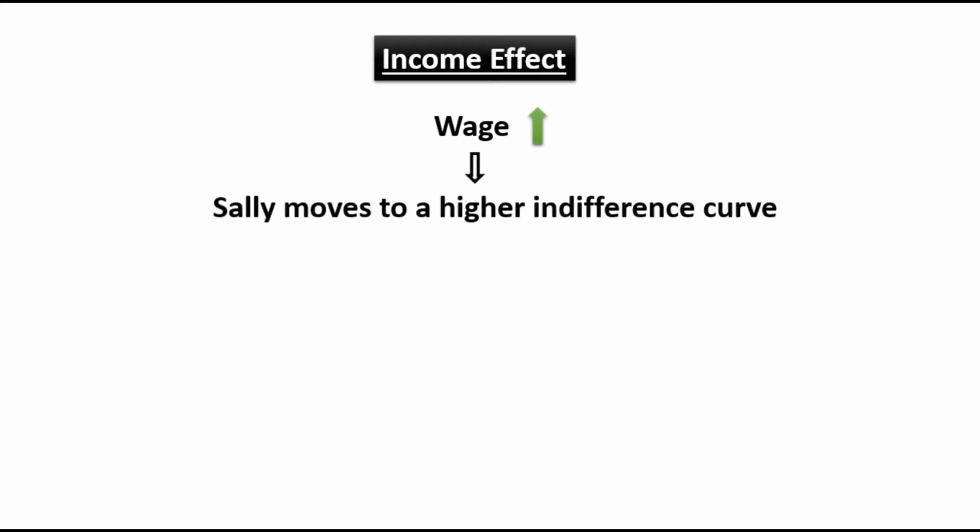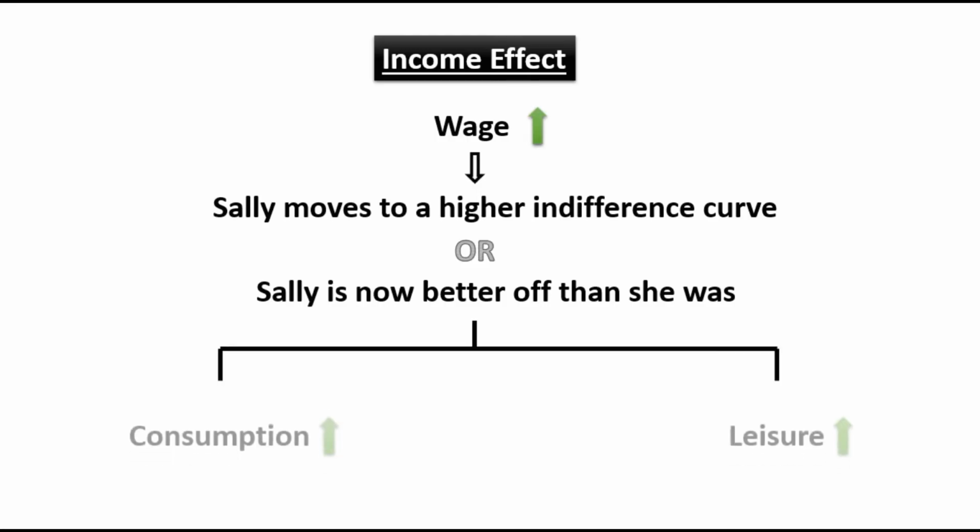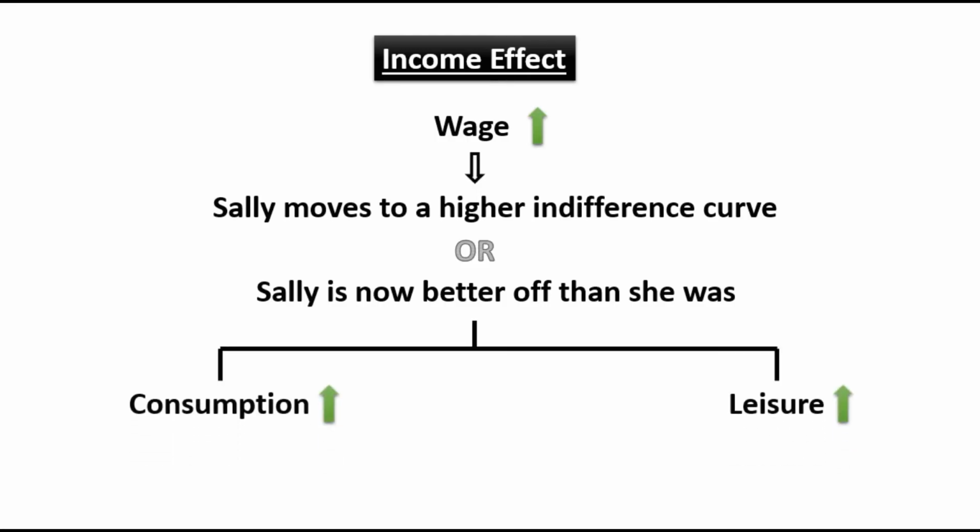Now let's see the income effect. An increase in the wage rate implies that Sally now moves to a higher indifference curve, or she is now better off than she was. In that case, both consumption and hours of leisure will be increased as long as they are considered normal goods. But an increase in hours of leisure implies a reduction in hours of labor.